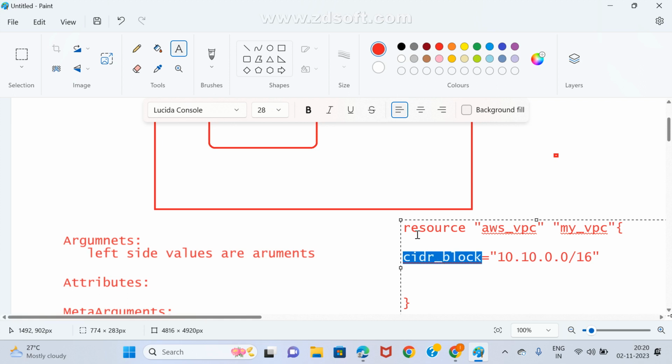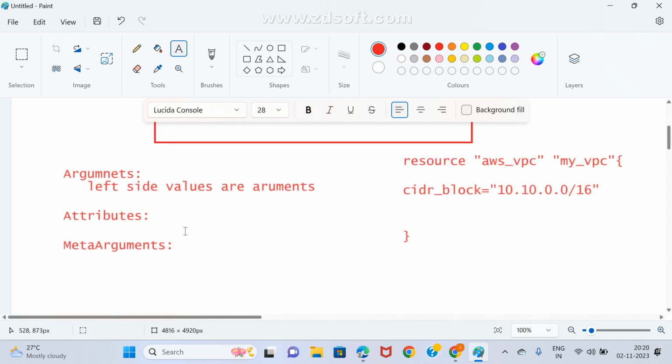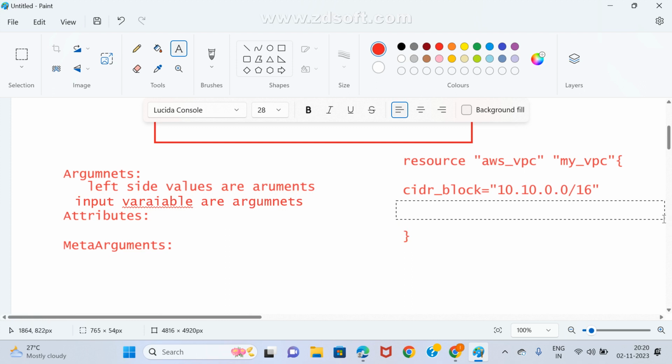Arguments are written within the resource at the time of creating. Very simple answer: input variables are arguments. That is very easy to remember. I can write the same thing in some other way. You know it, cidr_block is equal to var.cidr_block. Have you understood or not?